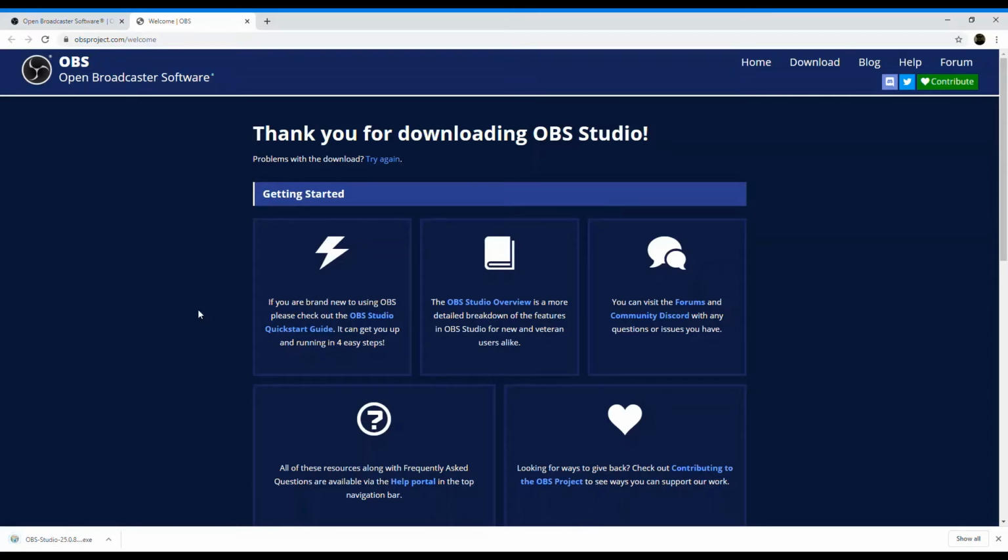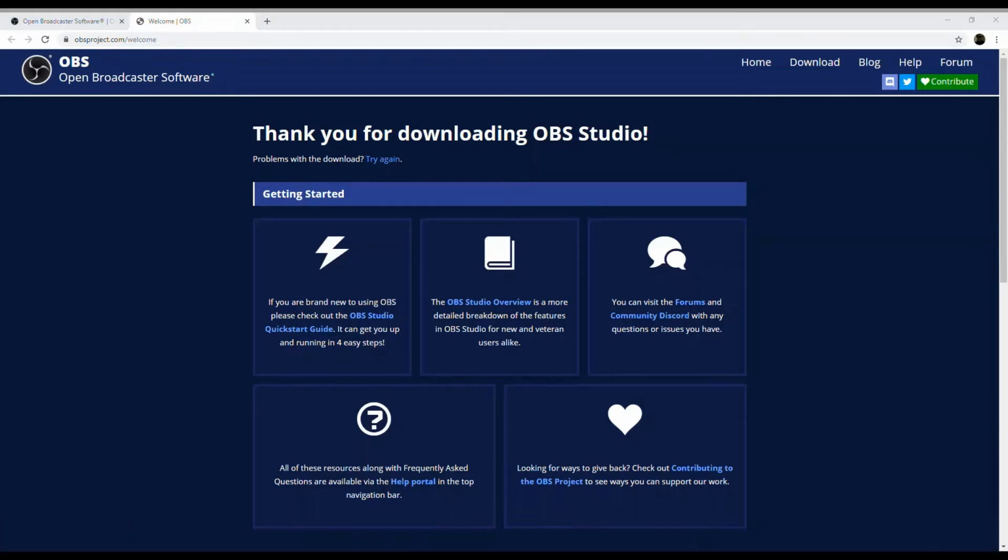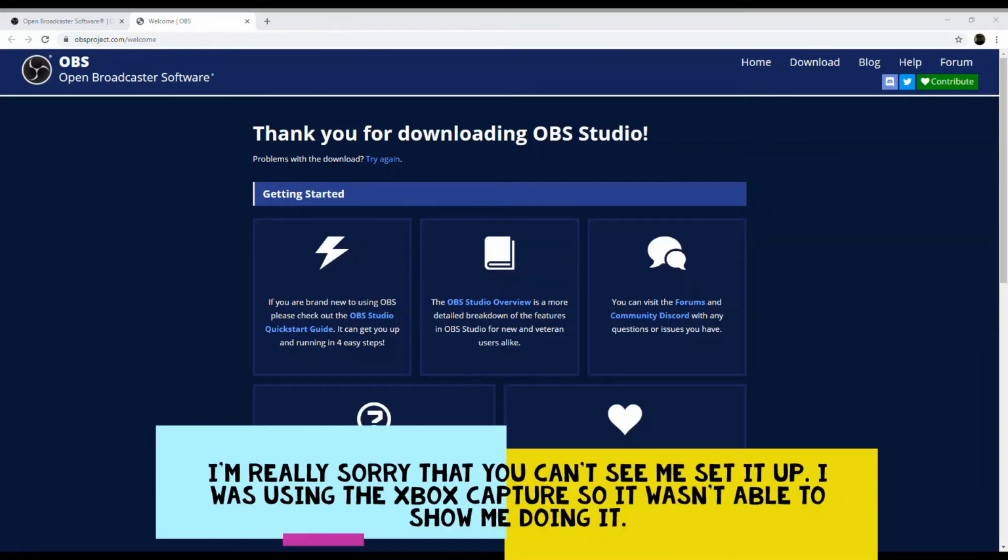Wait for this to download and install. It shouldn't really take so long, but I can pause the video. You know what, never mind, it's almost done. Okay. Also, by the way, if you were having problems with the download, you could just press the try again button. Alright, do you want to allow this to make changes to your device? You could press yes, it's probably going to tell you that.